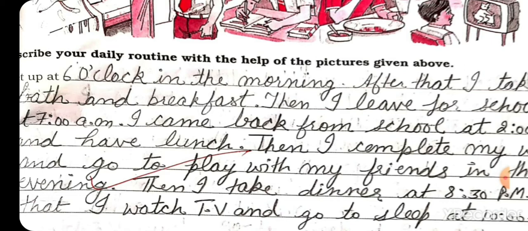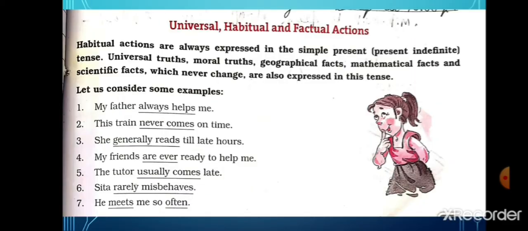Now students, let's read some universal, habitual and factual actions. Habitual actions are always expressed in the simple present, means present indefinite tense.